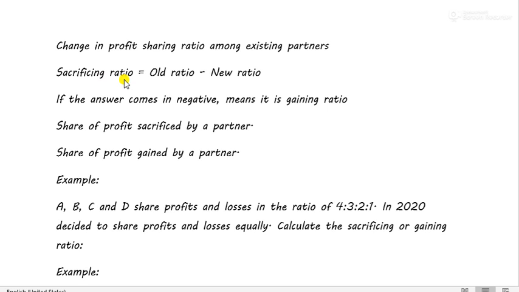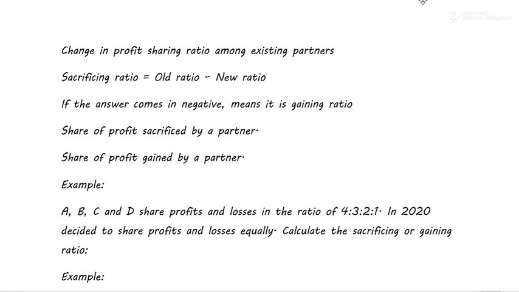Sacrifice of what? Sacrifice of reducing his profit. So the person who is sacrificing, his share of profit decreases, and the person who is gaining, his share of profit increases. So sacrificing ratio will be calculated as old ratio minus new ratio.